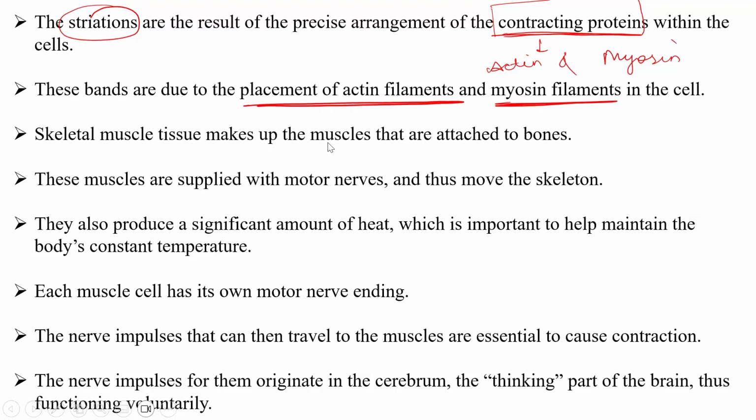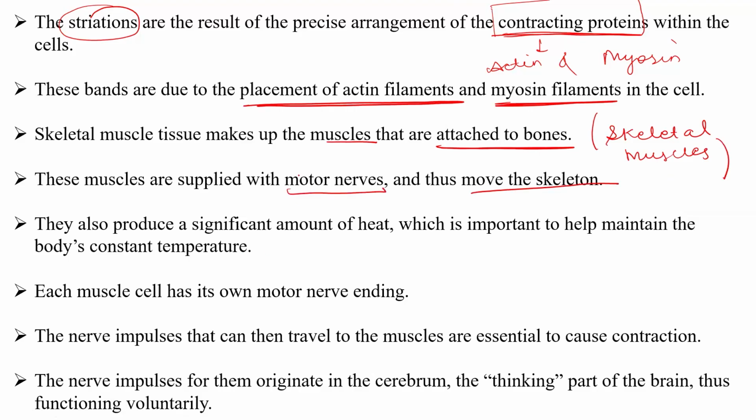Now, skeletal muscle tissue makes up the muscles that are attached to the bones. That is why they are called skeletal muscles. Why? Because they are attached to the skeletal system, they are attached to the bones. These muscles are supplied with motor nerves and thus move the skeleton. So, motor nerves are the ones that help in movement, and therefore help in moving the skeleton. They also produce a significant amount of heat, which is important to maintain the body's constant temperature.